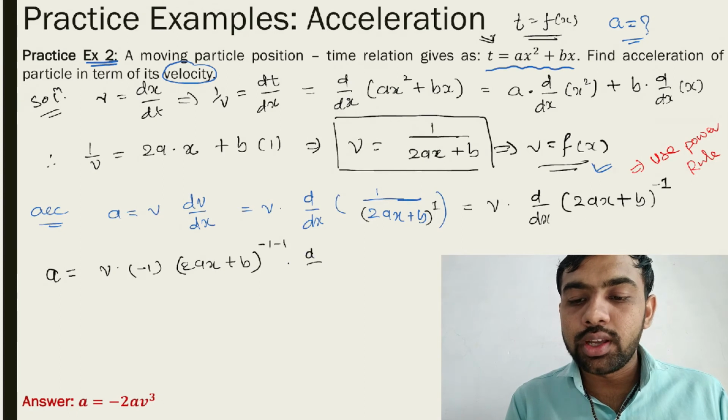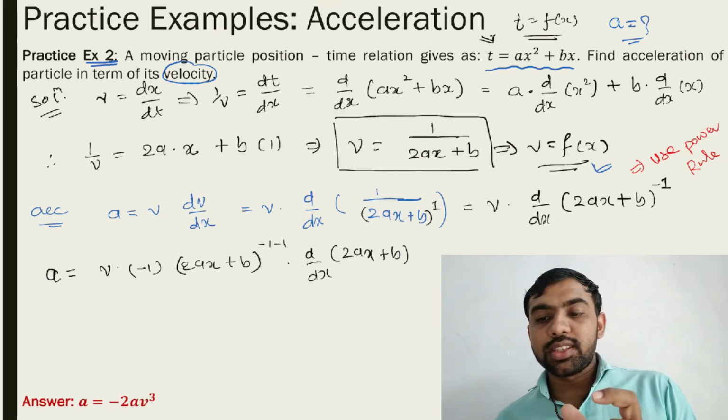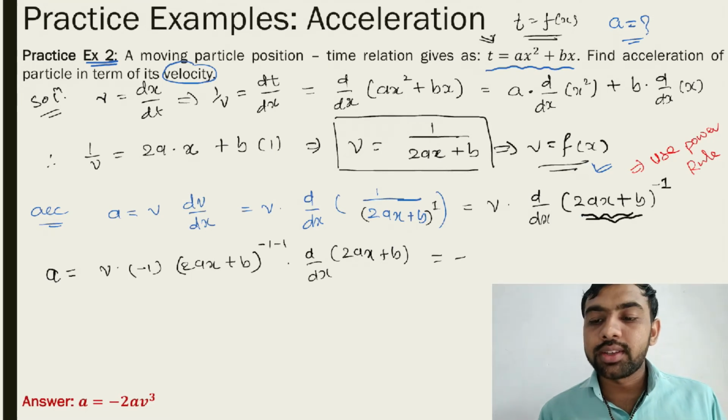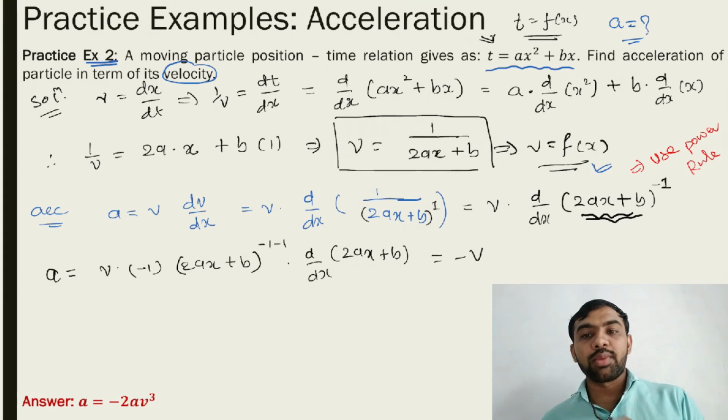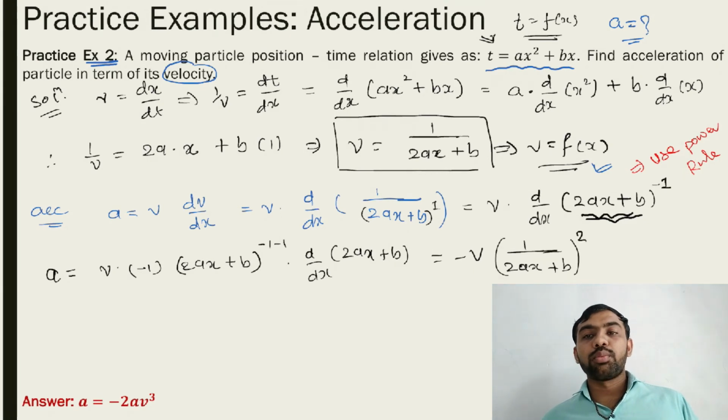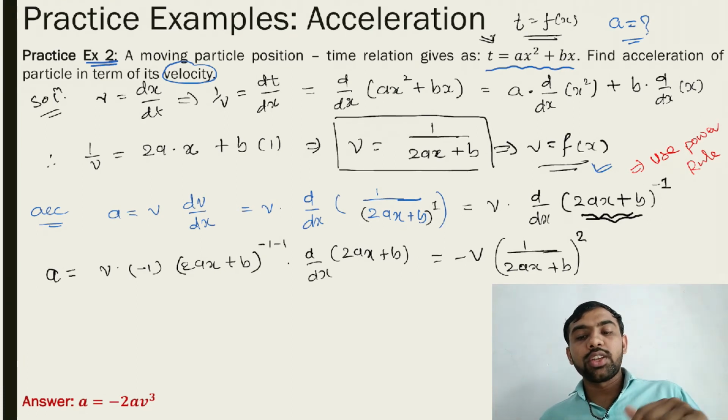Again this differentiation is required: d by dx of 2ax plus b. As we solved in differentiation, if there is any term other than x, differentiate it again. So the answer: minus v, and this power becomes minus 2. When it comes to the denominator, it becomes plus 2, so 1 upon 2ax plus b whole squared. Just as it changes from denominator to numerator, it changes from numerator to denominator.